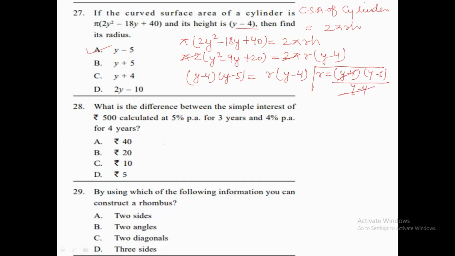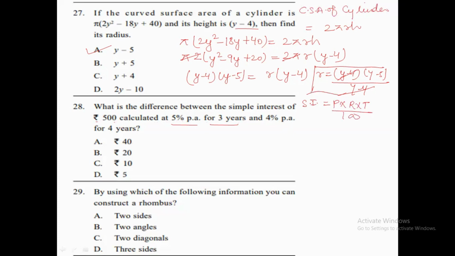Now the question number 28 is saying, what is the difference between the simple interest on rupees 500 calculated at 5% per annum for 3 years and at 4% per annum for 3 years. As we all know, the formula of SI is P into R into T by 100.